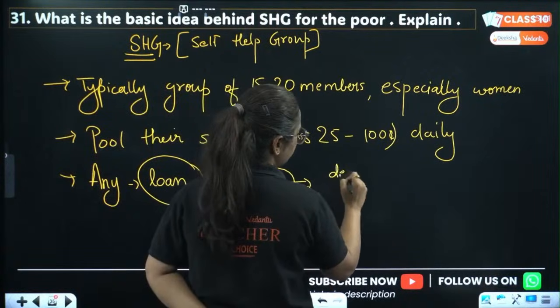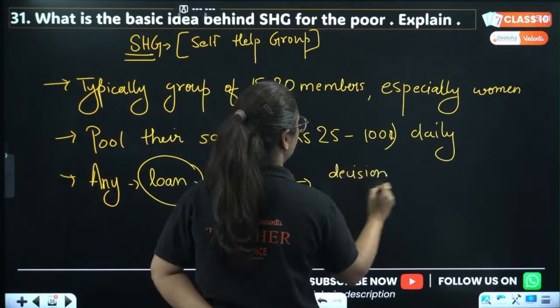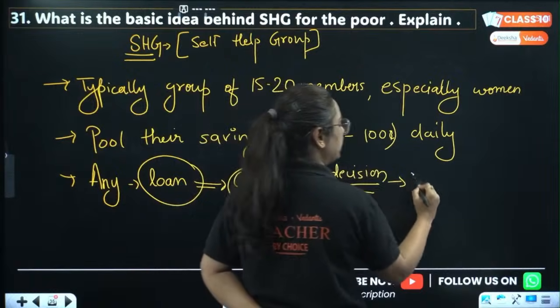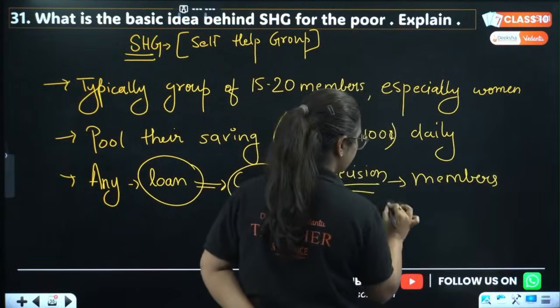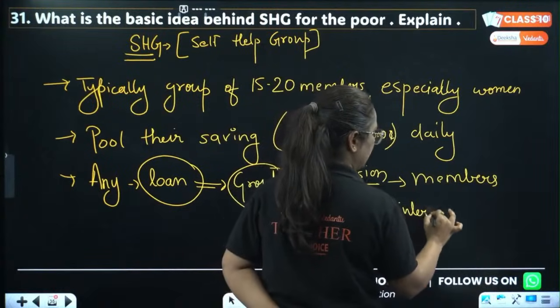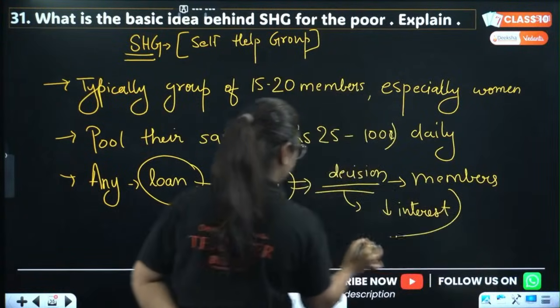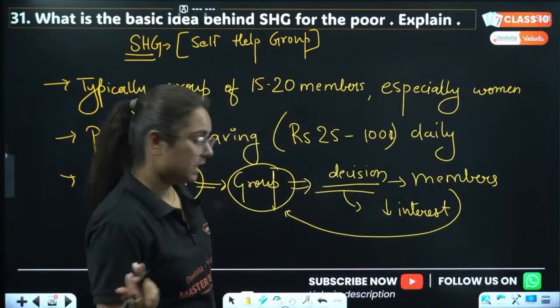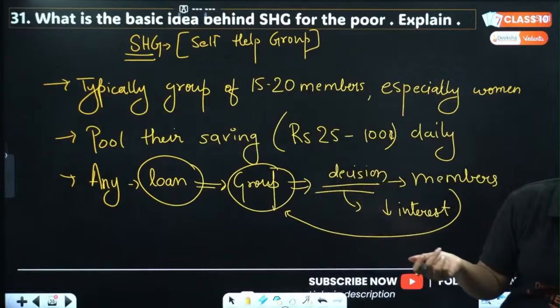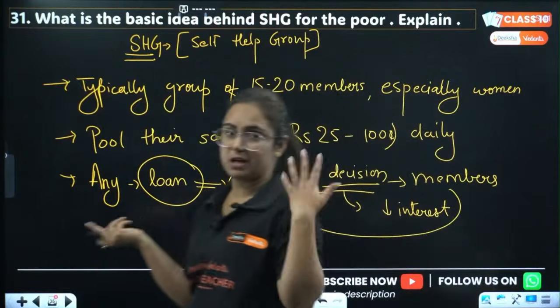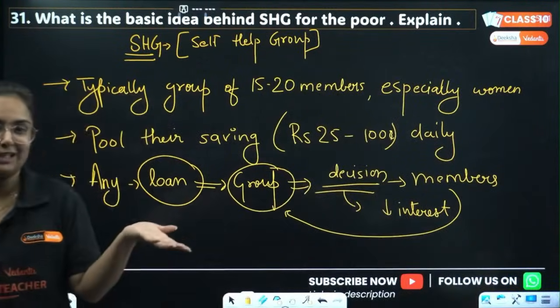All the decisions regarding loan activities in the group will be taken by the members of the group, and a small, or what we can say, a lower interest rate will be applied and the person will be given the loan. Everyone is happy: she got the loan, did not have to give collateral, the interest rate is low, did not have to go to the bank, there is no documentation, and everyone is happy.